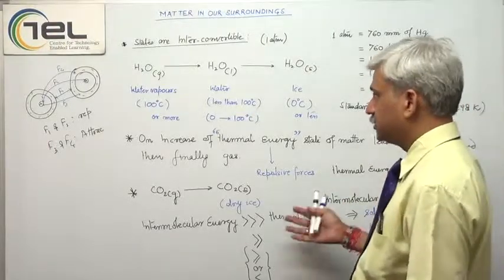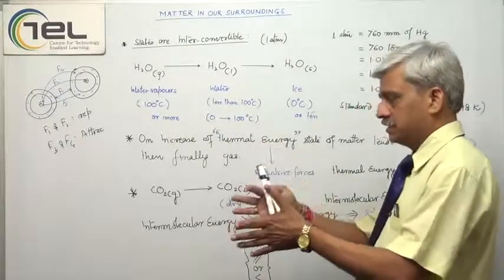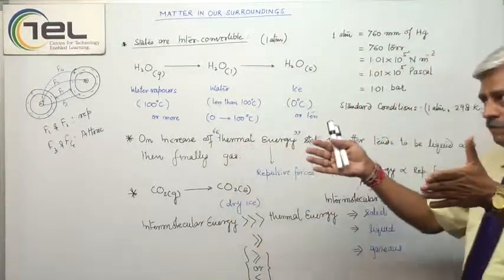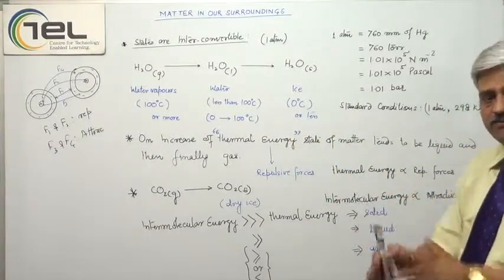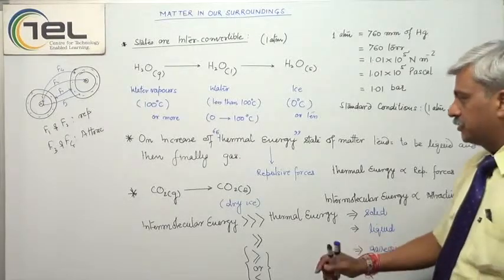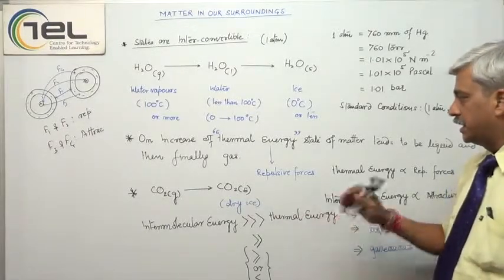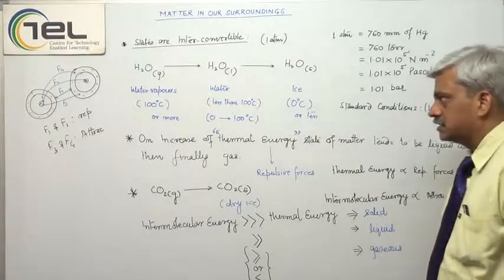This situation is possible only in case of gases, because they can be compressed and their molecules can be carried to a smaller distance so that the force of repulsion becomes dominant. But this is not possible in case of solids and liquids. So this is only for the gaseous state.